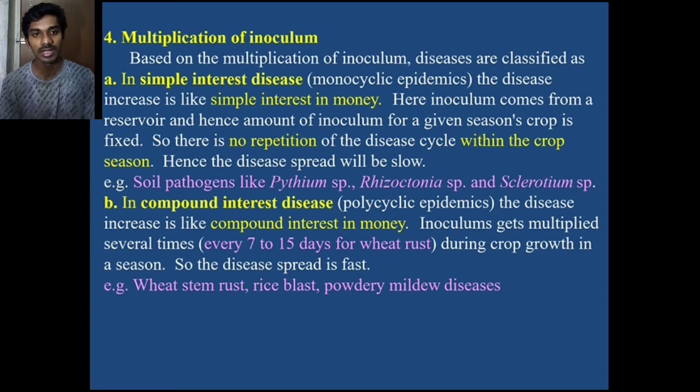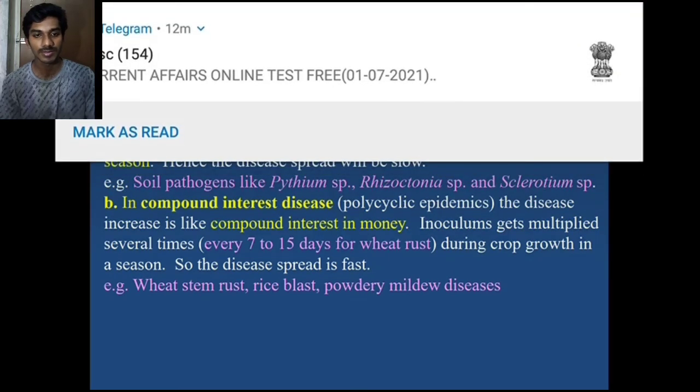This disease increases like simple interest on money, and there is no repetition of the disease cycle within the crop season. Within the crop season itself, it will be reduced. There is no repetition in this cycle, hence the disease spread is low. Example: soil pathogens like Pythium species, Rhizoctonia species, Sclerotium species.